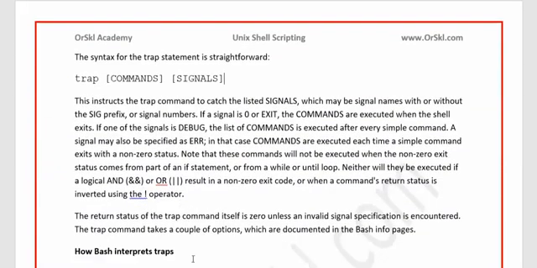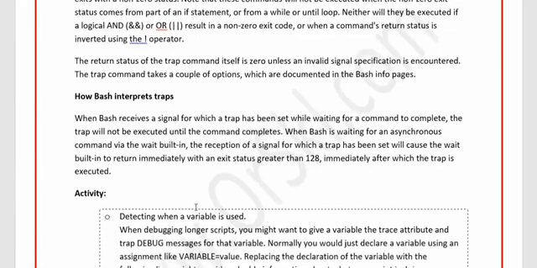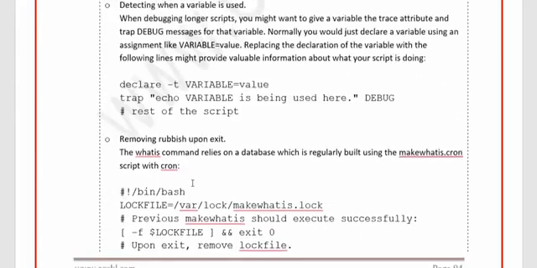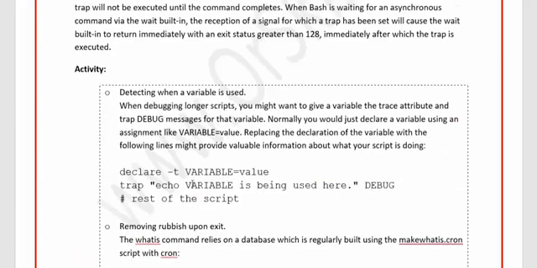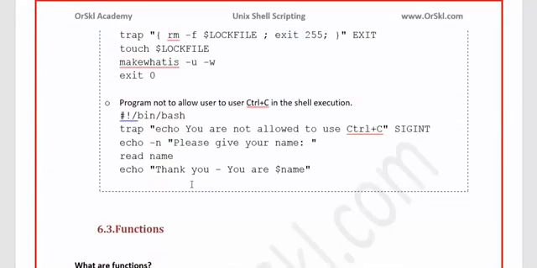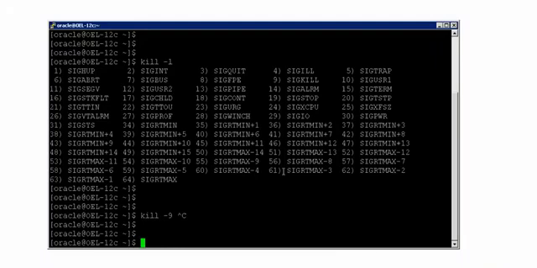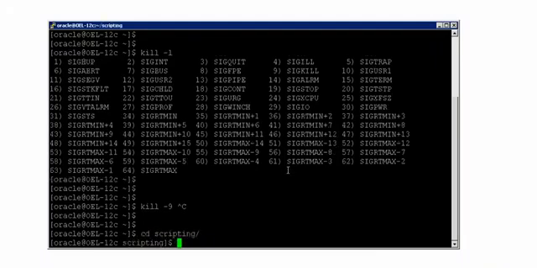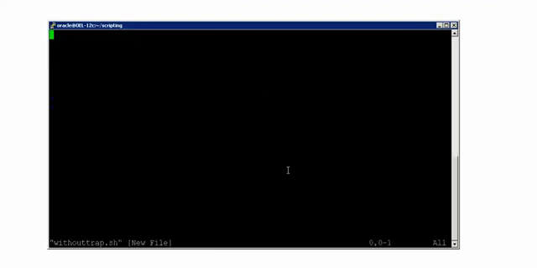Alright, to explain this much better, I have some activity for you which will help you get this. Before this, let me give you a direct example that will make a lot of sense. I will write my own script: vi without_trap.sh.